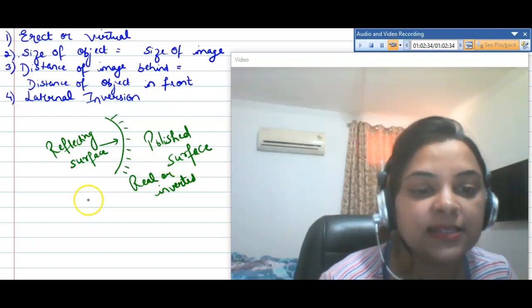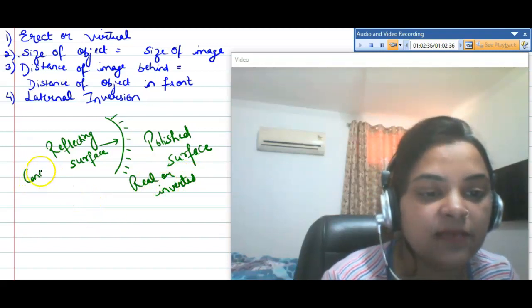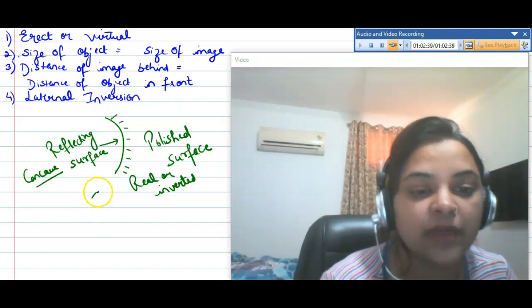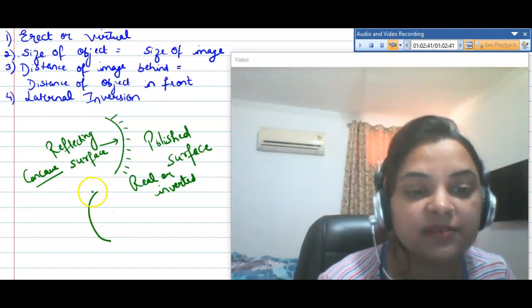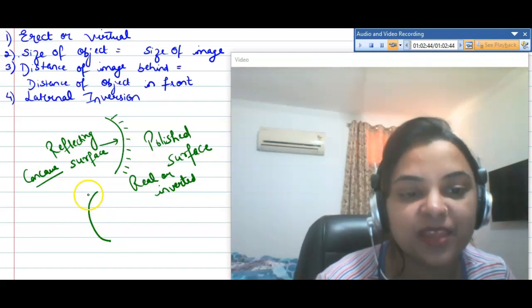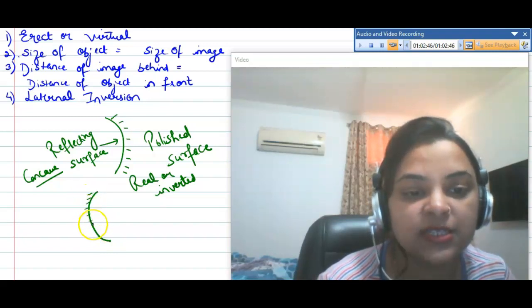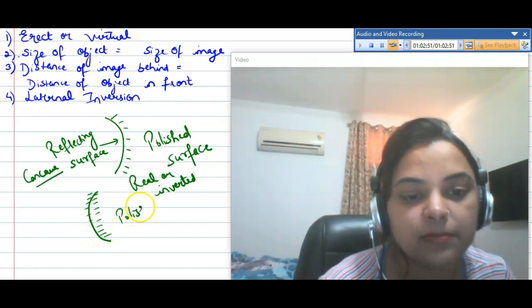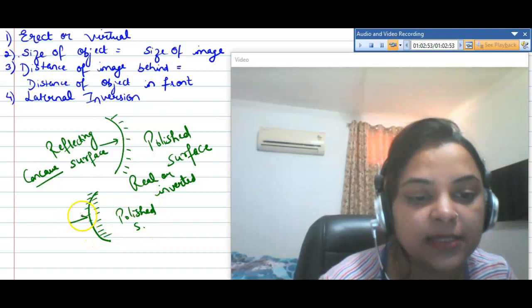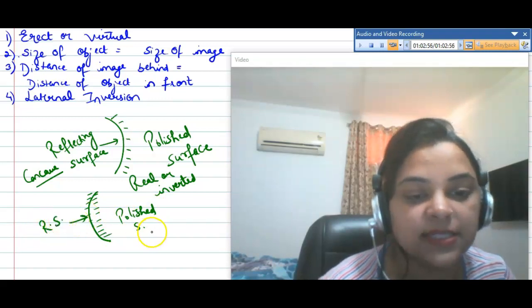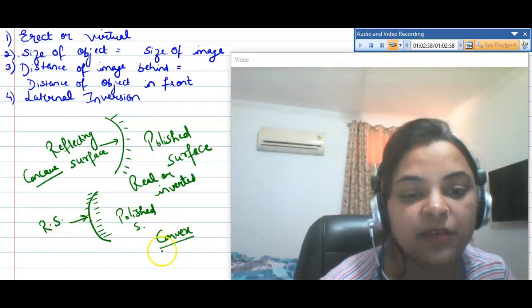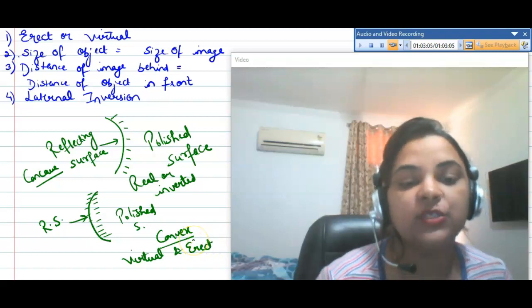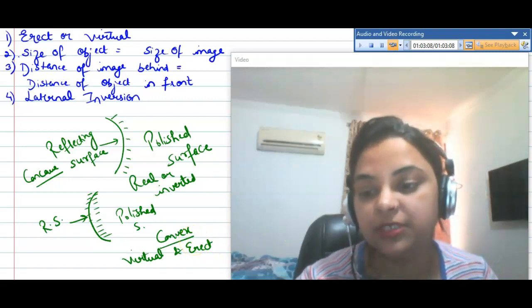Next is convex. This is concave. Next is convex. The outward part of that spoon is the convex mirror. So this is the polished surface, and this is the outside reflecting surface. This is convex. And what kind of image does it form? Virtual and erect, right? So these are spherical mirrors.